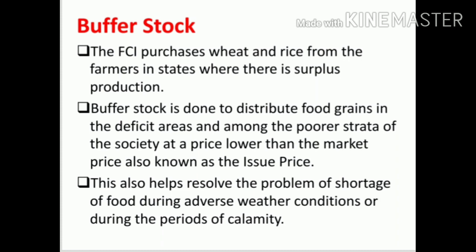This also helps resolve the problem of shortage of food during adverse weather conditions or during periods of calamity. So here, calamity means if any flood or drought occurs, they will have stored it for many years together, so they can use it from the buffer stock. Did you understand buffer stock? That is, food grain products are stored in FCI godowns under the control of the Government of India. That's the meaning of buffer stock.